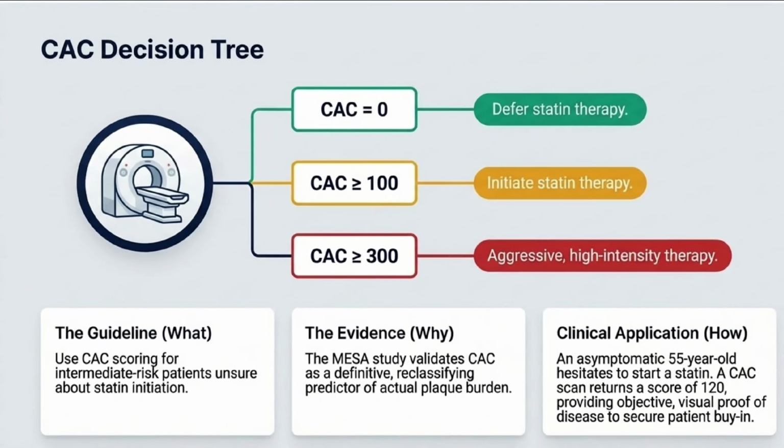Then comes CAC scoring, which is a game changer in uncertain cases. If CAC is 0, you can safely defer statins in low-risk individuals. But once it's above 100, treatment is strongly indicated. And above 300, you must be aggressive, as shown in the MESA study, making this extremely useful in patients who hesitate to start lifelong medication.